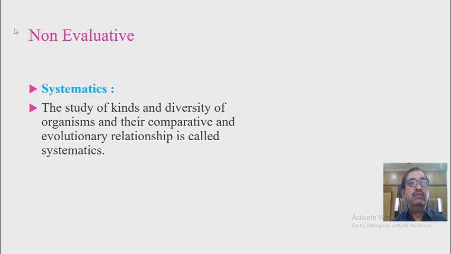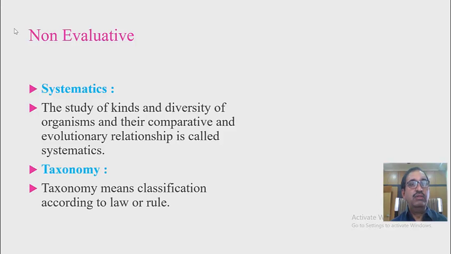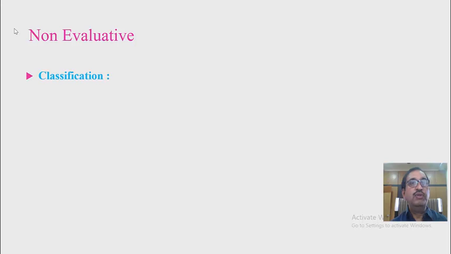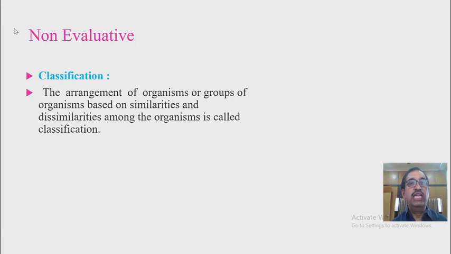Systematics. The study of kinds and diversity of organisms and their comparative and evolutionary relationship is called systematics. Taxonomy. Taxonomy means classification according to law or rule. Next, non-evaluative part, classification. The arrangement of organisms or groups of organisms based on similarities and dissimilarities among the organisms is called classification. Types of classification.